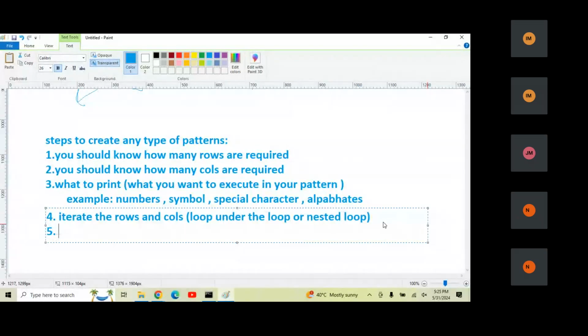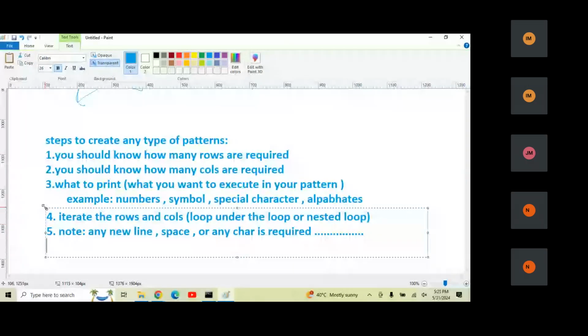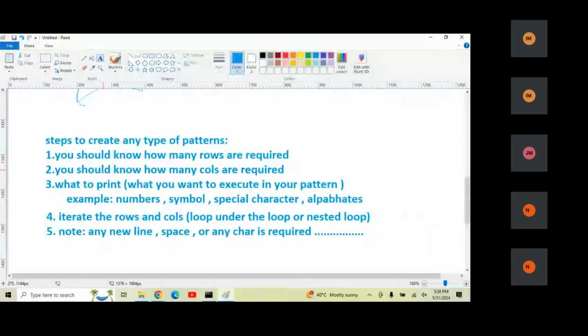Last point, note whether any new line, space, or character is required in between the pattern or in the next line of the pattern. So these are the 5 steps whenever I want to create any loop pattern.